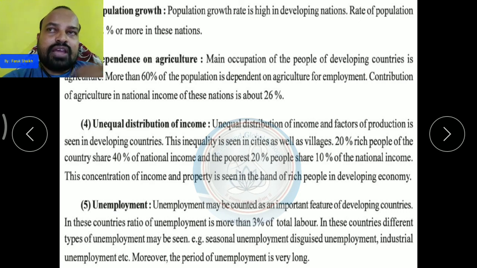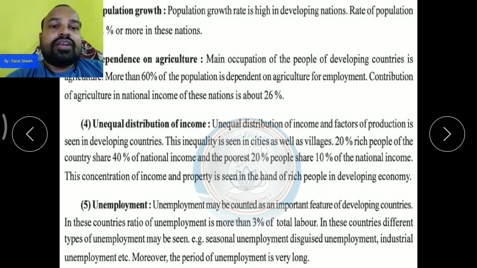Disguised unemployment means we can see that people are working. Okay, like there is one field, one work, and one person can do that work easily. एक इंसान एक काम कर सकता है अच्छे से, बट उसी काम को करने के लिए अगर 4 लोग होंगे तो yeah, that work will be done very easily and fast, but it needs one day and one person can do it easily. लेकिन एक दिन में वो एक पर्सन काम कर देगा तो हो जाएगा, वहाँ पे 4 लोग की क्या जरूरत है? So in that one work where 4 persons are working, those 3 persons we can say are disguised unemployed. Okay, यानी कि वो काम तो कर रहे हैं लेकिन वो अनएम्प्लॉय है.